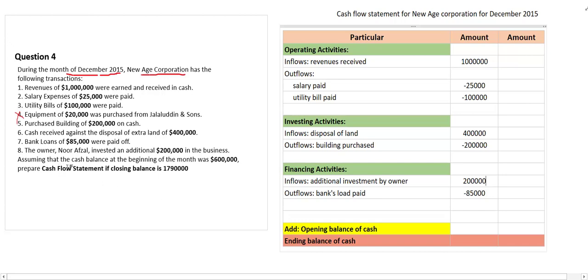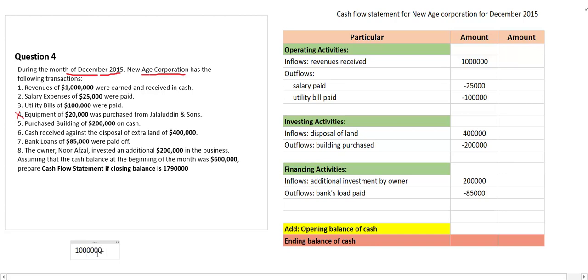Assume that the cash balance at the beginning of the month is 6 lakh, and closing balance of cash is equal to this much. So this is for the rest of information. So now let us summarize this one. How to find out the summary? I have to take my own calculator, otherwise I cannot find out this one. Let us find out here.